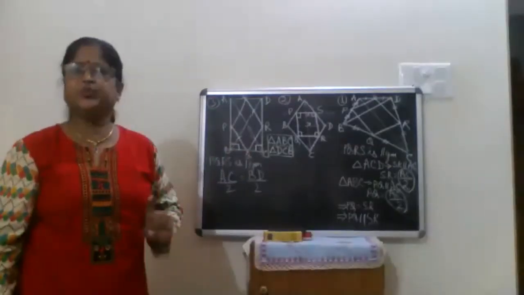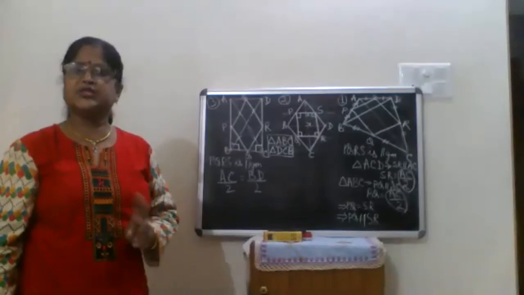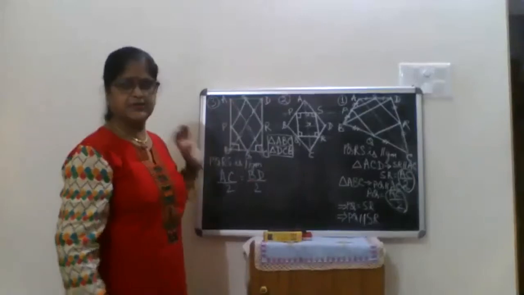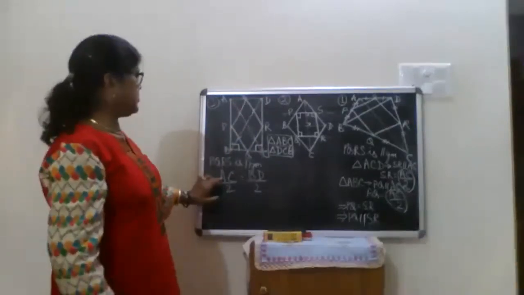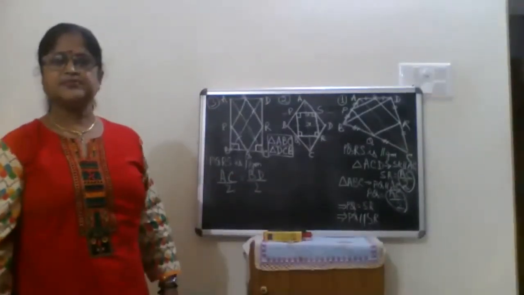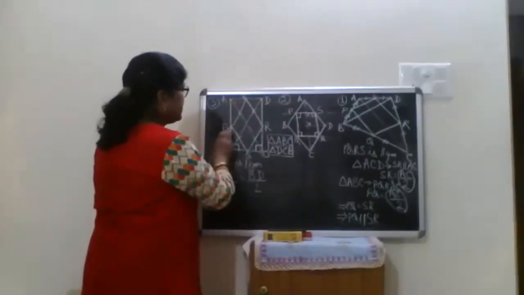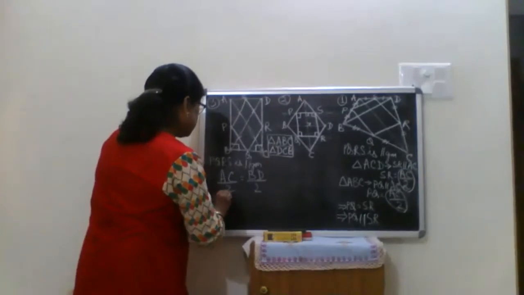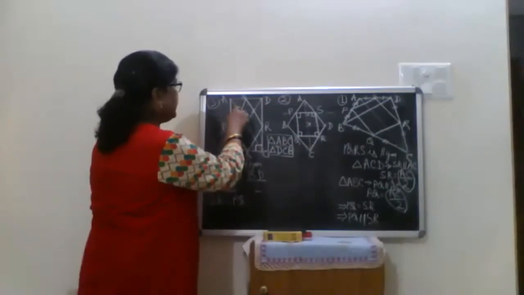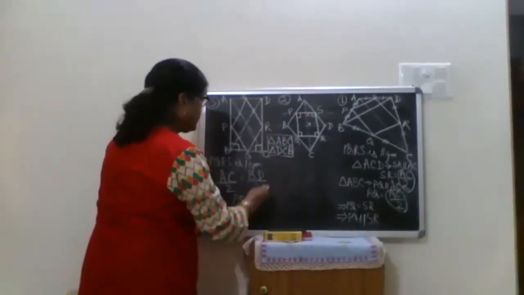We have proved, taking any one side to be same, on those two right triangles, that AC is equal to BD. If AC equal to BD, then AC by 2 is equal to BD by 2 or not? Yes, ma'am. Then what is AC by 2? SR as well as PQ. SR equal to PQ. And what is BD by 2? PS and QR.